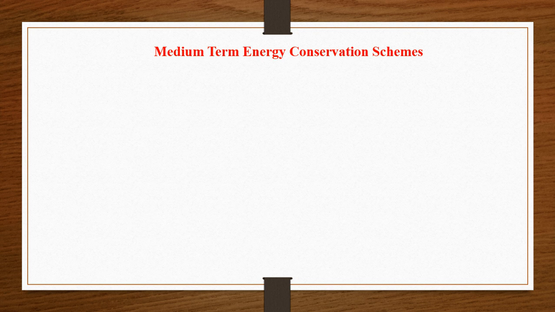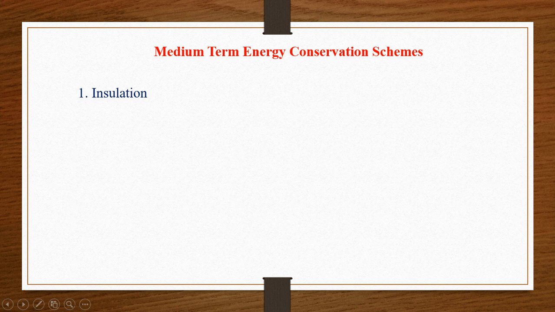In the short-term energy conservation scheme, there is no investment, but we can save energy about 5 to 10%. By using this medium-term energy conservation scheme, you have to invest something and thereby you can reduce the cost about 5 to 10%. So what are the measures we are using for these medium-term energy conservation schemes? Let's see one by one.